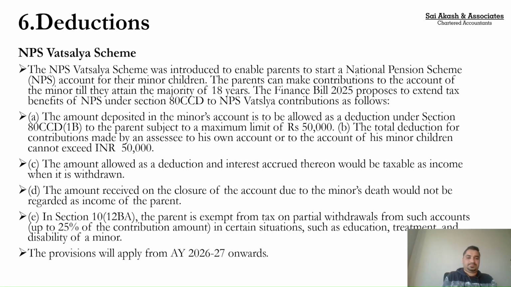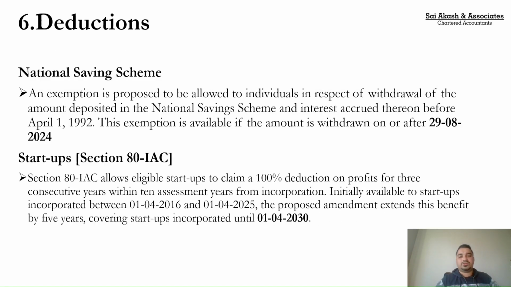National Savings Scheme, this was the old scheme against which the government stopped giving interest. So obviously, if it is not earning any interest, people want to withdraw this money. If you are withdrawing this money on or after 29th August 2024, then whatever money you withdraw from this becomes exempt. So the National Savings Scheme is an old scheme. Maybe your parents, like senior citizens, would have this. It got stopped long back, and the interest accrual got stopped very recently, and only because it is not earning interest, people have to withdraw this money, and whenever they withdraw this money, they are making it exempt.